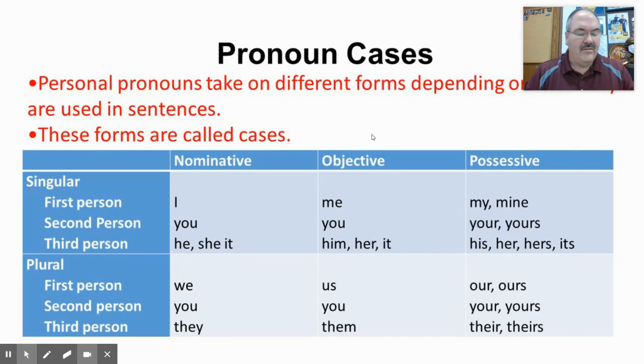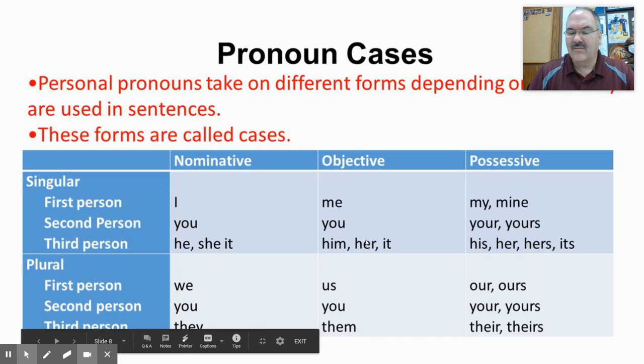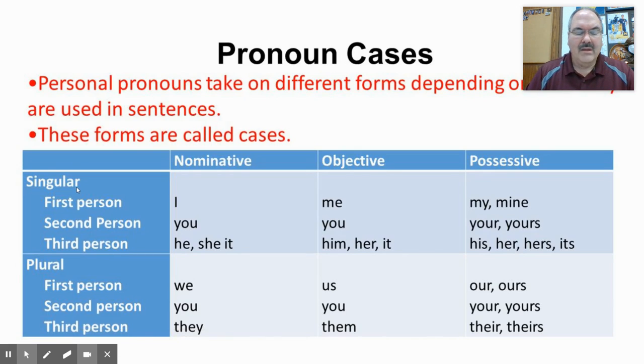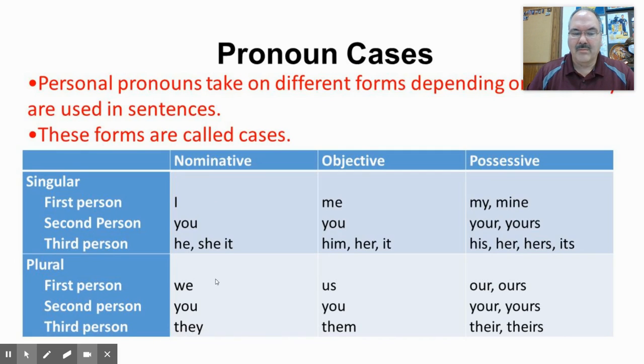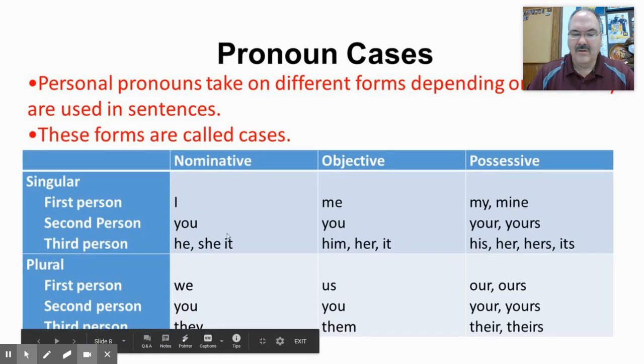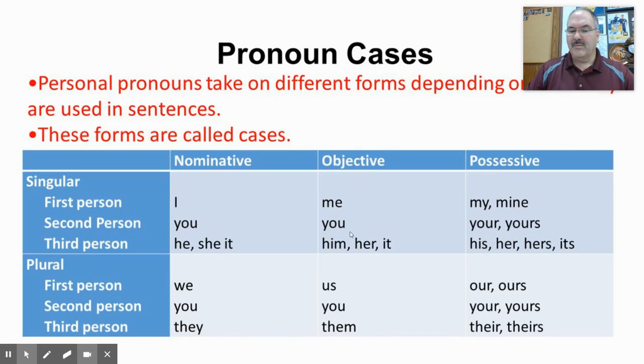On the table here, you can see there are three different cases, nominative, objective, and possessive. We're going to save the possessive case for later on. The nominative case is when you're using it as a subject. And again, the objective case is when you're using it as an object. Pronouns can be singular, talk about one person. Pronouns can be plural, talk about two or more people. When you're talking about one person or multiple people as subjects, you use these words. When you're talking about one person or multiple people as objects, you use these words. And that's, again, where the confusion comes in a little bit.